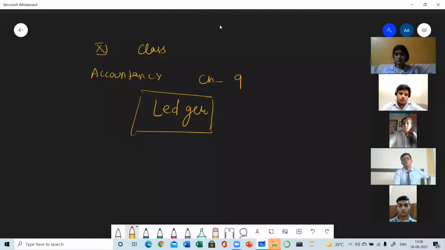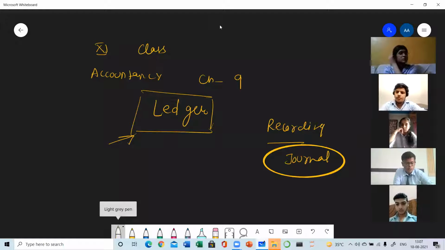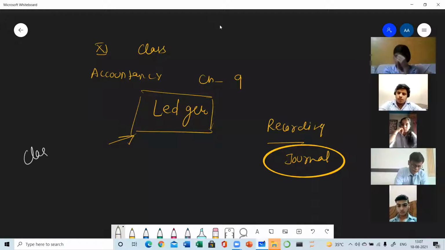In the accounting process, the first step was recording, which we have already done by making the journals. Whenever we are making the journal or passing the journal entry, which step of accounting are we doing? Recording. After making the journal, the next step is classifying the journal entries. Classifying means making groups. So grouping is done in ledger. While we are making the ledger, we are doing the step of classification.